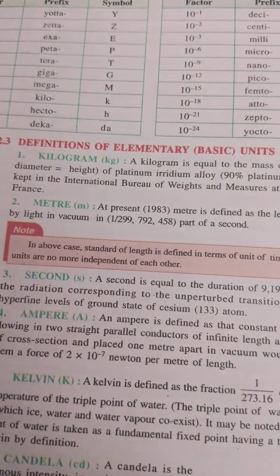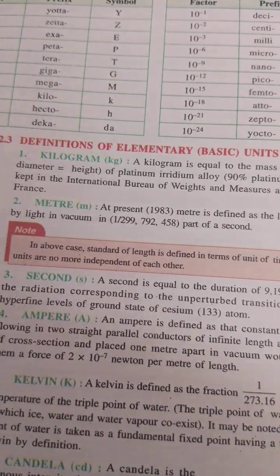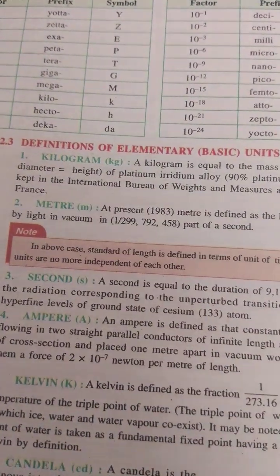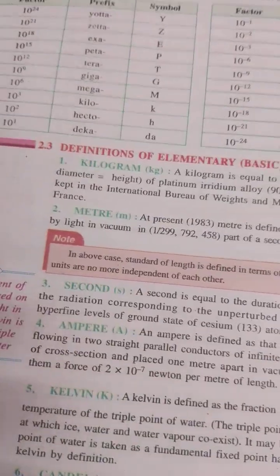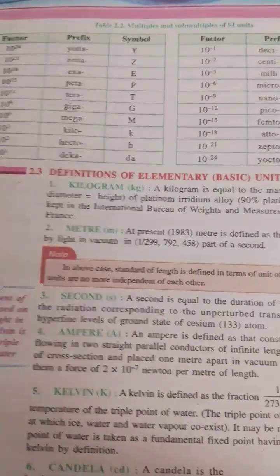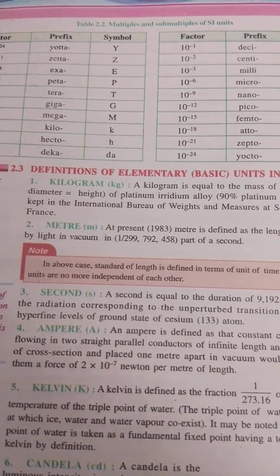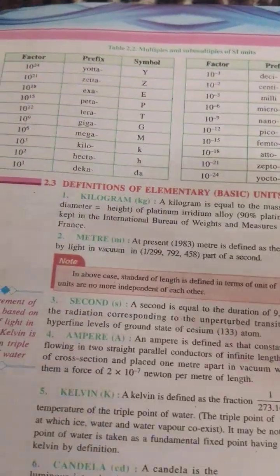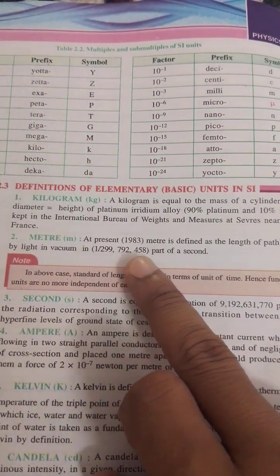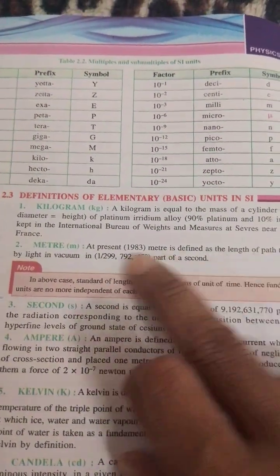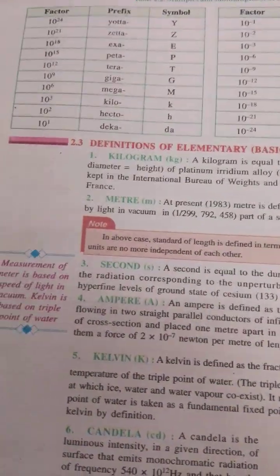As light travels 3 lakh kilometers in 1 second, 3 lakh kilometers per second, based on that the meter is defined as the distance traveled by light in vacuum in 1 divided by 2,99,792,458 part of a second.